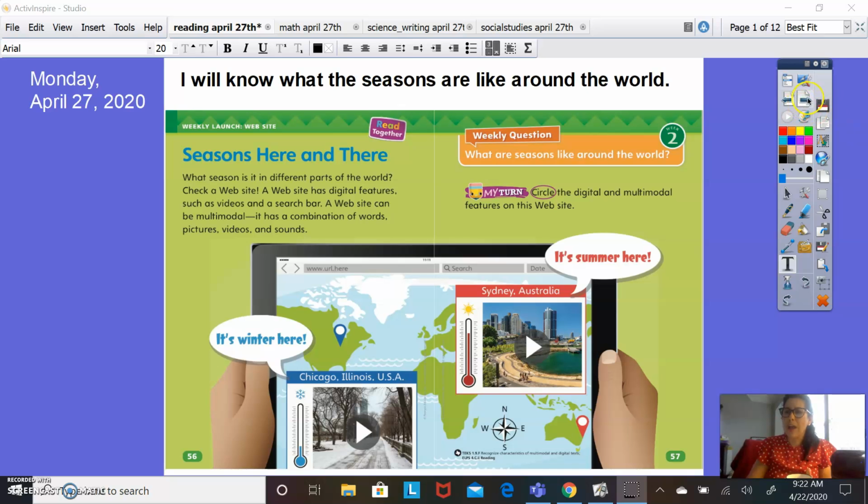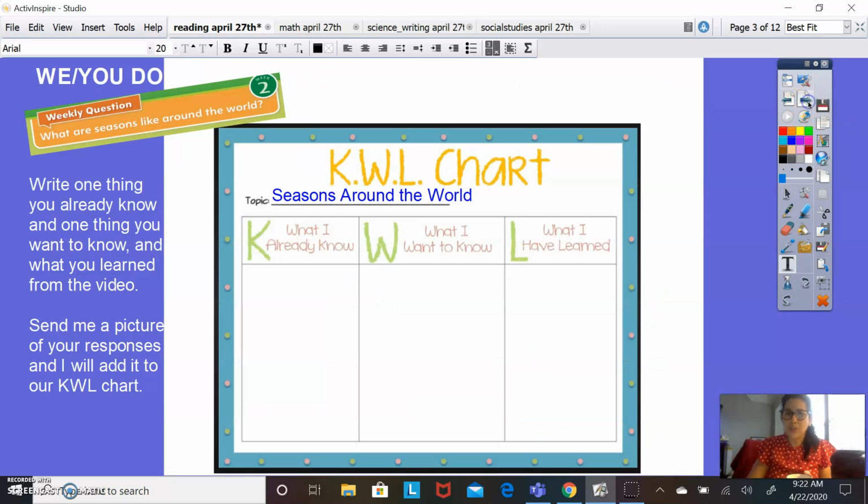So what I would like for you to do first to start off is we're going to fill out this chart together. This KWL chart stands for K, know, what I already know. The W, what I want to know, so a question. And then L would be learned, and this last box we'll talk about later.